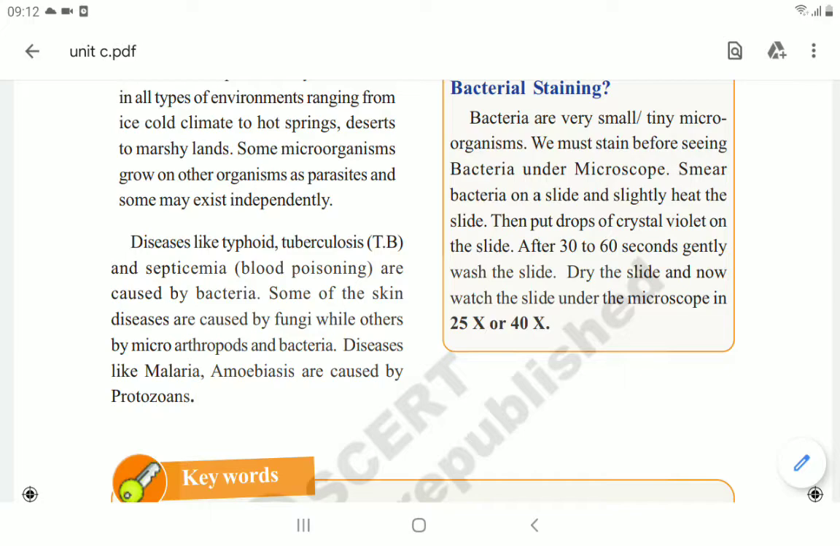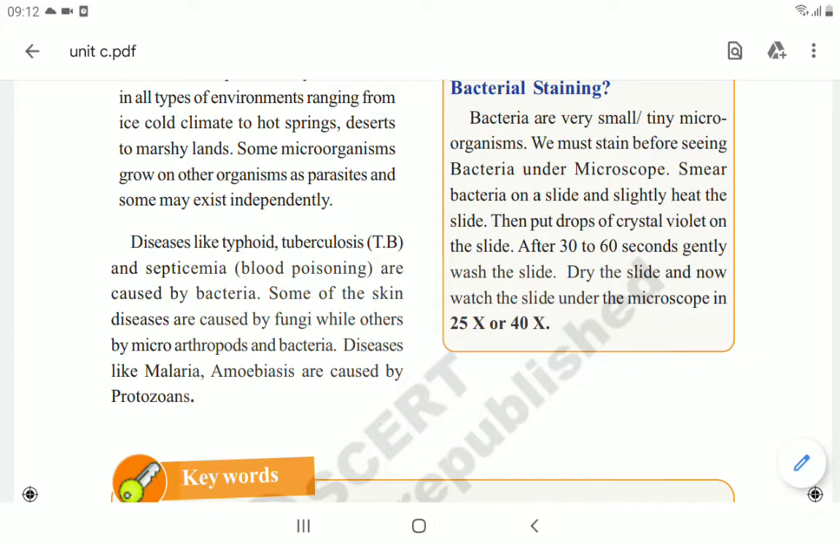Finally, all these microorganisms that we are finding here, bacteria, fungi, algae, protozoa, and viruses, cause diseases. Diseases like malaria and amoebiasis are caused by protozoans also. By all these different kinds of microorganisms, we are getting diseases.